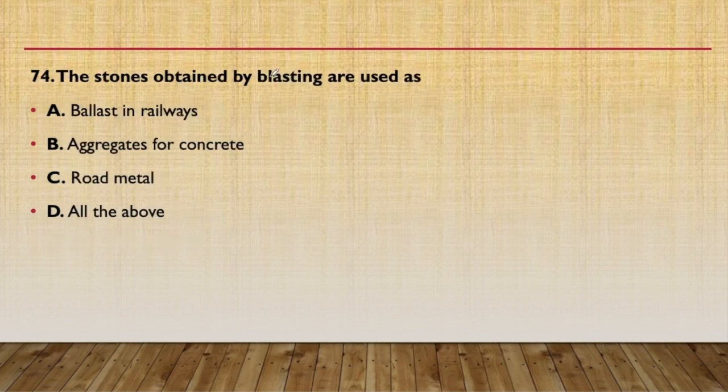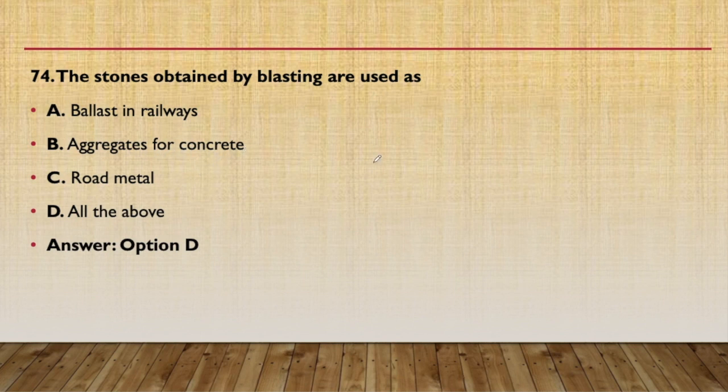74th question, the stones obtained by blasting are used as ballast in railways, aggregate for concrete, road metal, or all of the above. Since stones obtained by blasting are just raw stones, they can be used for any purpose. So answer will be all of the above. Now these stones obtained from blasting are taken to the crusher where the aggregates are formed. The larger size of aggregate can be used as ballast, the lower size can be used as aggregate or road metal, and the fine powder that is obtained, that is the crushed stone, can be used as fine material in place of sand in the concrete.